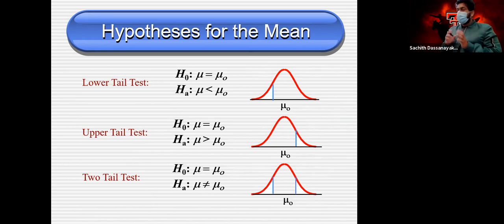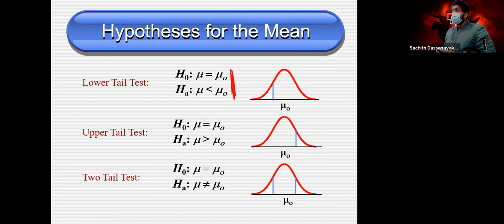To perform this test, for an example, pick this one. This is our claim, and this is our null hypothesis and alternative hypothesis. To test this, we have to find a numerical method. We need to have a numerical value at the end so that we can check whether this is true.